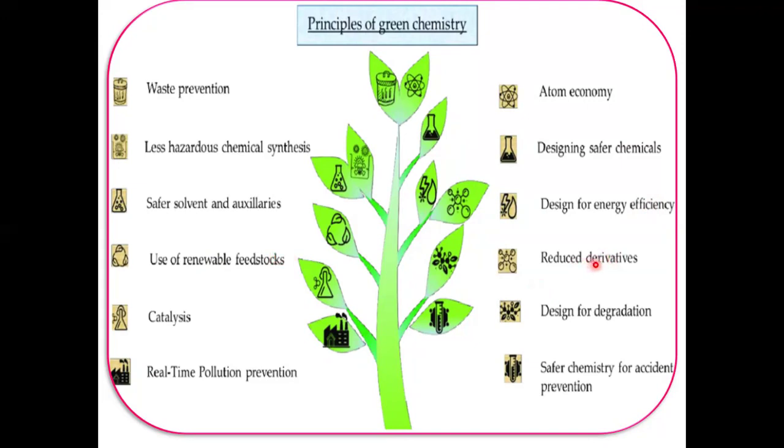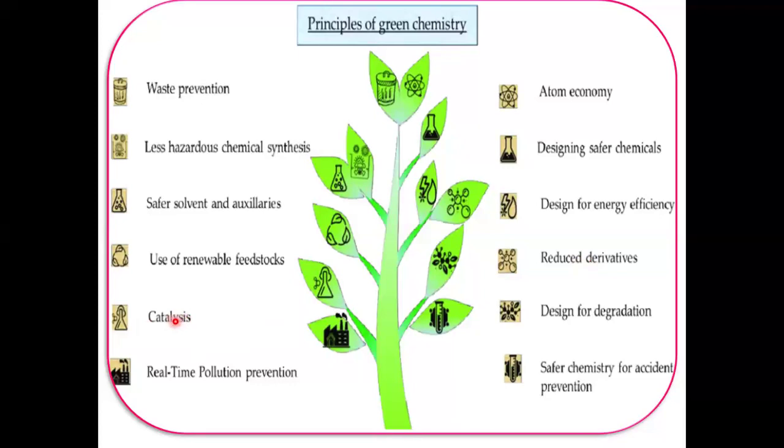Unnecessary derivatization, that is the use of blocking groups, protection followed by deprotection, temporary modification of physical and chemical processes. These derivatizing steps should be minimized or avoided if possible, because such steps require additional reagents and can generate waste also.